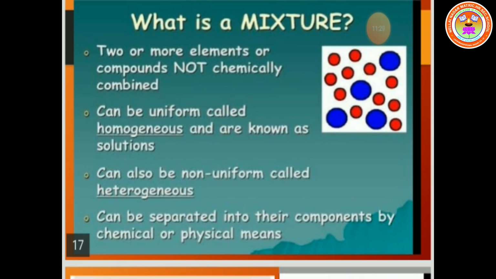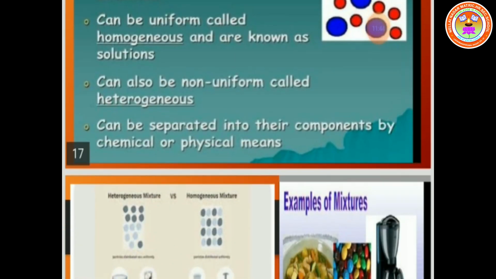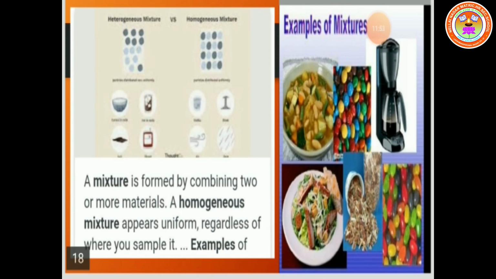So homogeneous is a solution. It can be non-uniform, called heterogeneous. It can be separated into its components by chemical or physical means. Have you seen, children, the delicious snacks and foods here? It is a mixture. Examples of mixture.